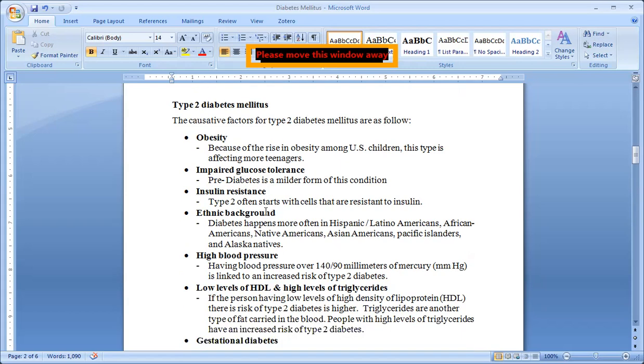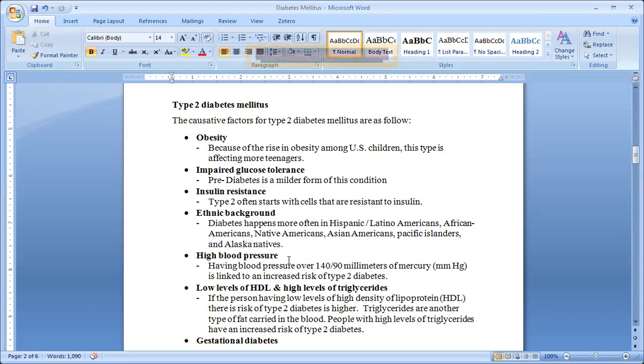Insulin resistance: type 2 often starts with cells that are resistant to insulin. So this is the insulin resistance etiology, one of the causes. Okay, ethnic background means what? Sometimes there are racial cases, isn't it? Native Americans, Asian Americans, some of these groups of people are more prone to diabetes mellitus.